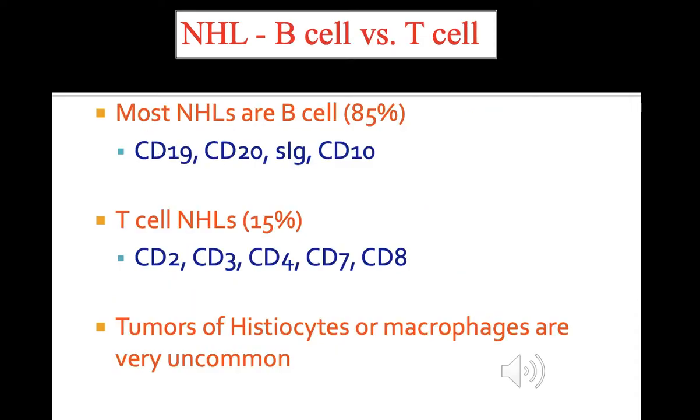Non-Hodgkin's lymphoma can arise both from B cells and T cells. About 85% of all non-Hodgkin's lymphomas are B cell in origin, while 15% are T cell in origin. Tumors of histiocytes or macrophages are very uncommon. The B cell non-Hodgkin's lymphomas show expression of CD19, CD20, surface immunoglobulins, and CD10, also called the CALLA antigen. While the T cell non-Hodgkin's lymphomas show positivity for CD2, CD3, CD4, CD7, and CD8.